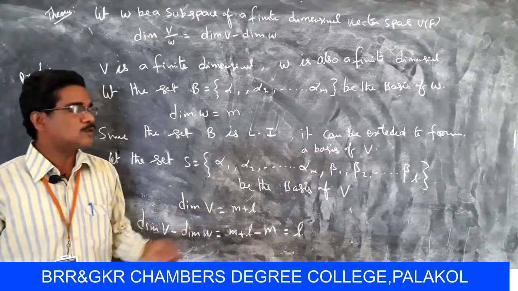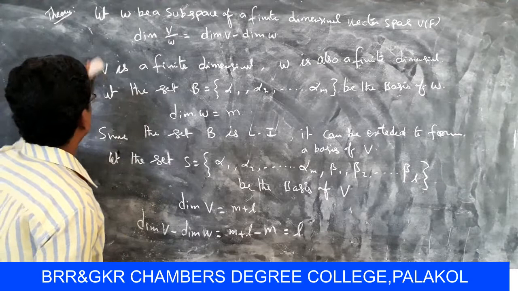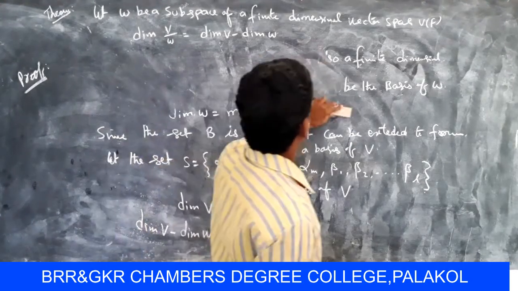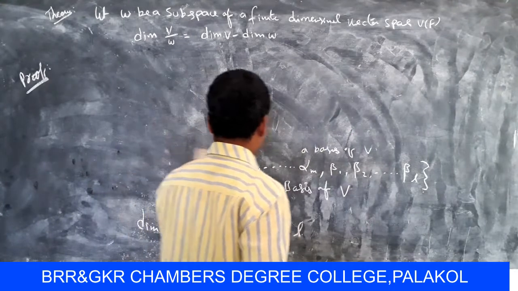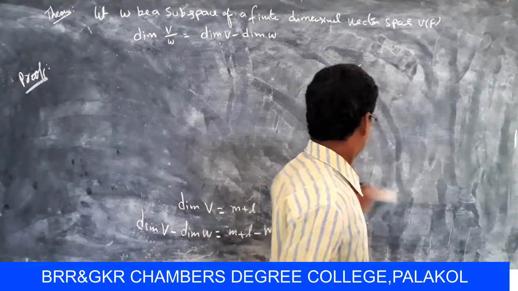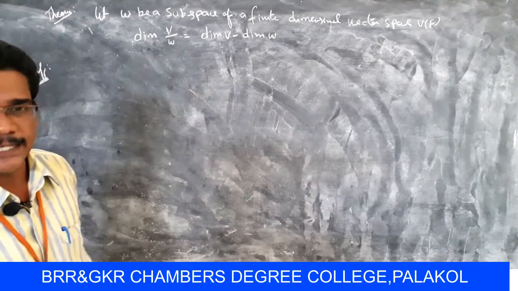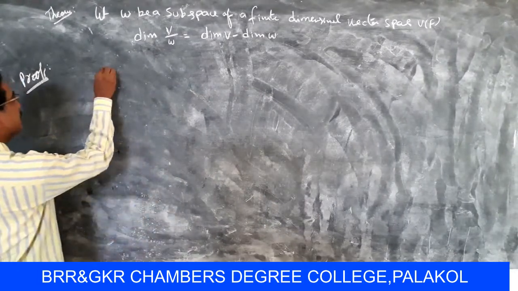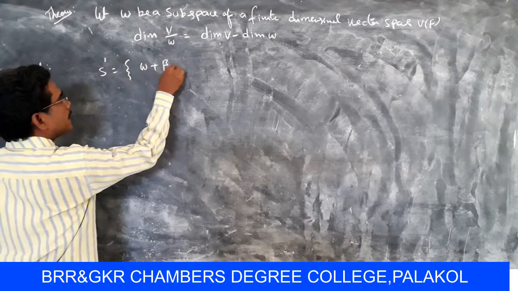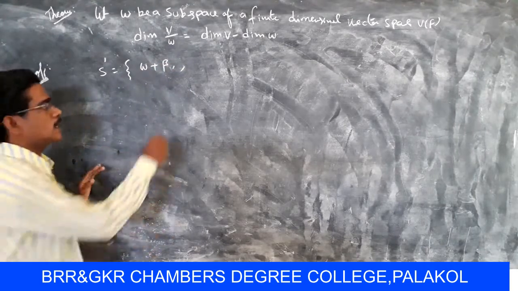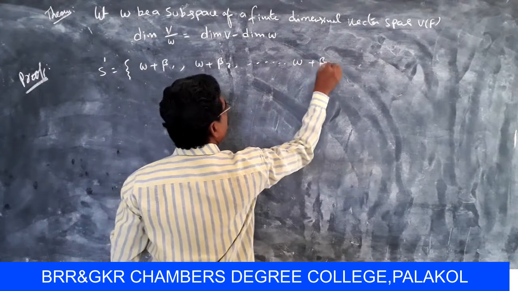Now we shall prove that the set S dash, suppose the set S dash equals the set of W plus beta 1, W plus beta 2, so on W plus beta L.